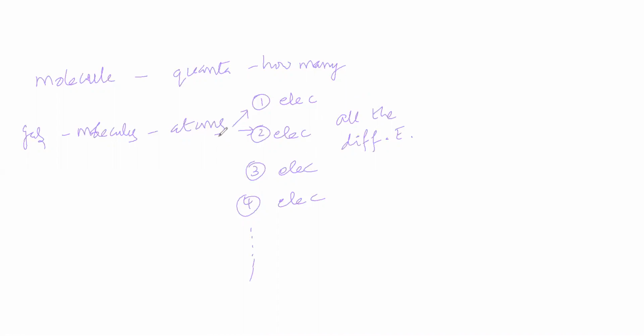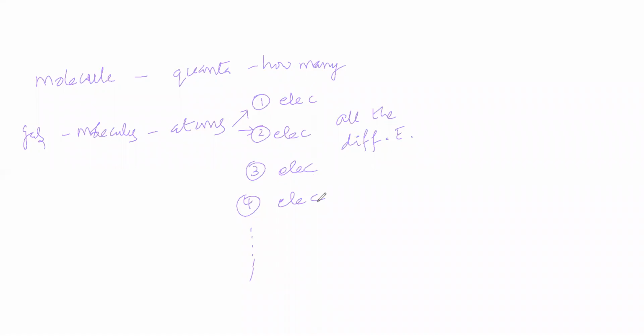Atoms are also in the gaseous state. Among the atoms, collisions are possible. Due to collision, energy is transferred from one atom to another atom. Therefore, one electron is losing energy, another electron is gaining energy. These are the many possibilities.